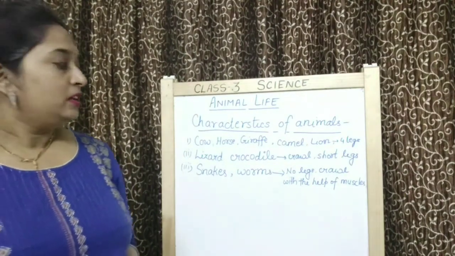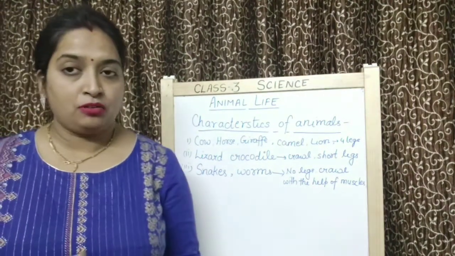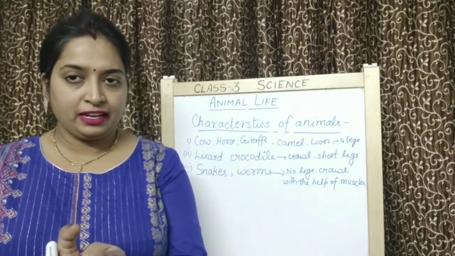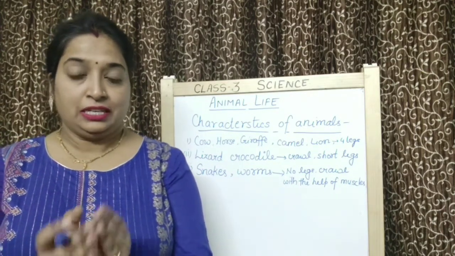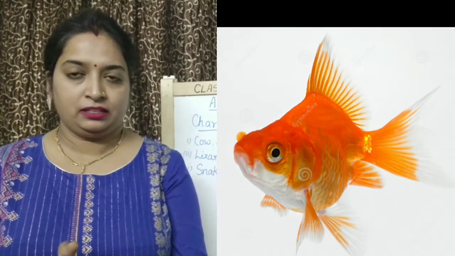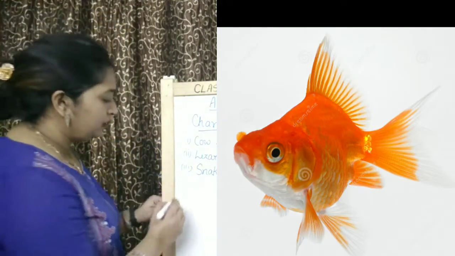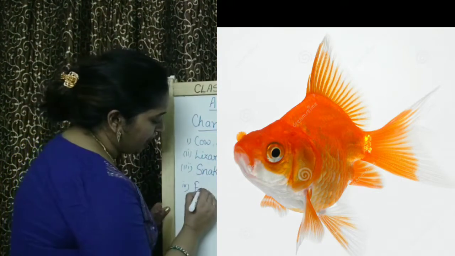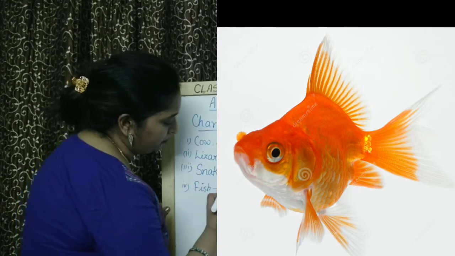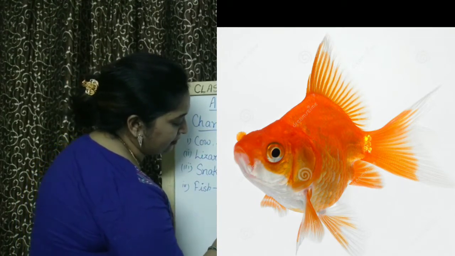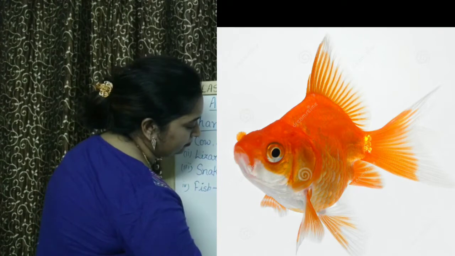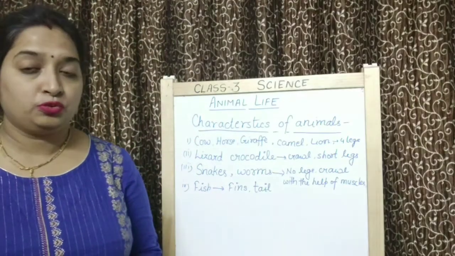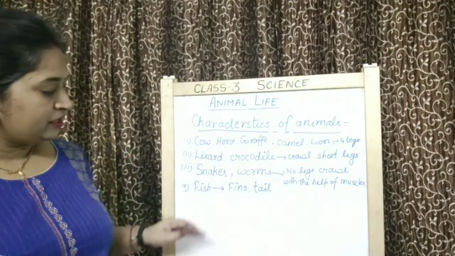Okay, children. Now, if I talk about aquatic animals, can you give any aquatic animal name? Yes, fish, the animal which lives in the water. So, fish is an aquatic animal. How does fish move? Children, fishes have fins to move. Fishes have fins. They have a tail. So, fishes, children, they swim in the water. To swim, to move in the water, fishes have fins.